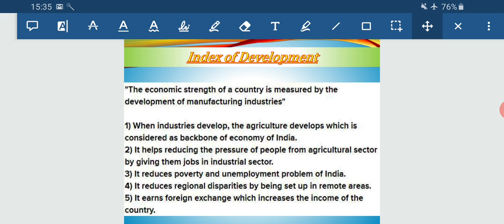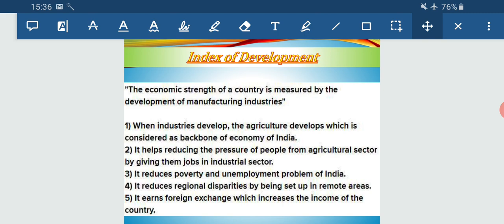So that means we are able to develop the industrial sector and the agricultural sector. We are there to reduce the burden on the agricultural sector. That is, manufacturing is generating employment. It is eradicating poverty. It is creating a balance between the entire regions of the country. And lastly, it helps to earn foreign exchange.